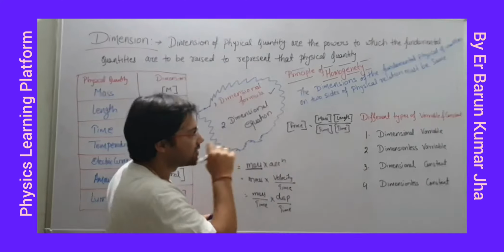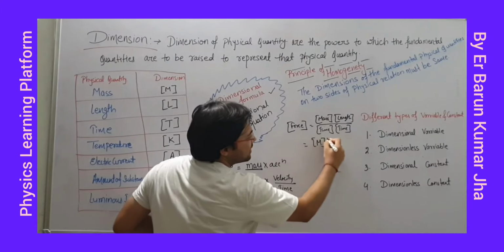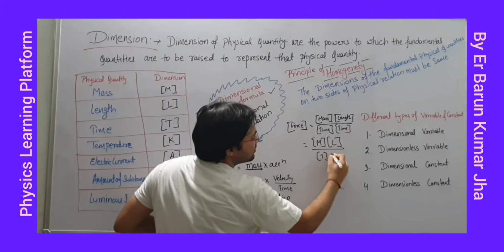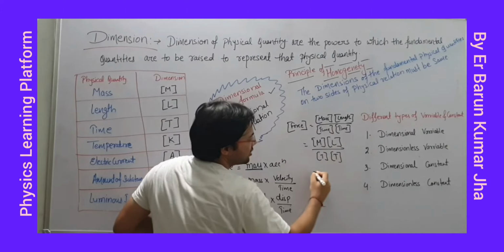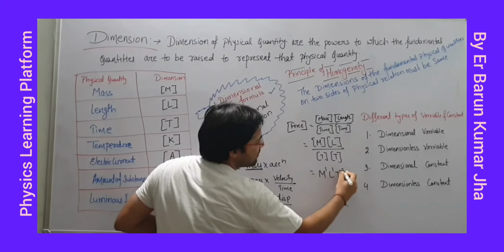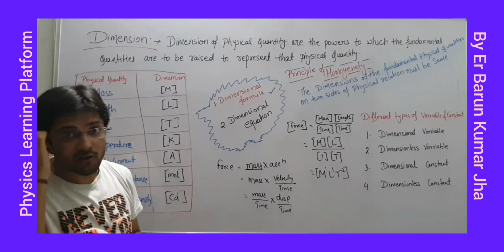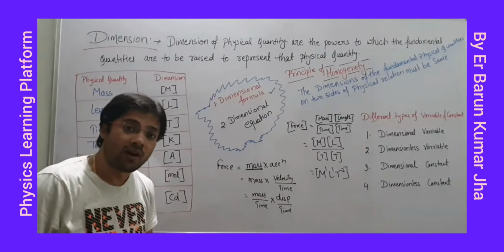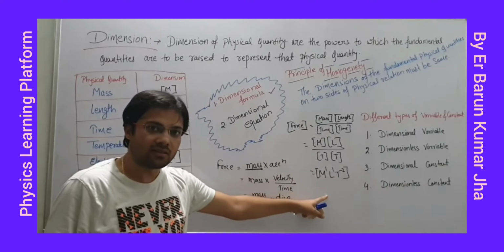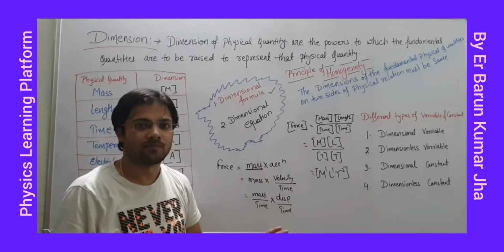Right? So next is what? Mass is what? M. Length is what? L. T. So how will we write? M1 L1 T minus 2. Again, if I ask what is the dimension of force, then the answer will be 1 in terms of mass, 1 in terms of length, and minus 2 in terms of time. This is the dimension of force.